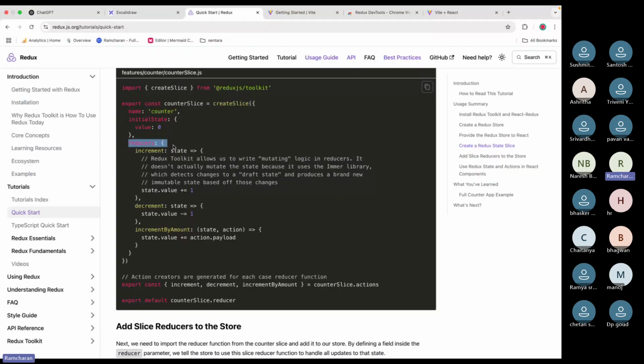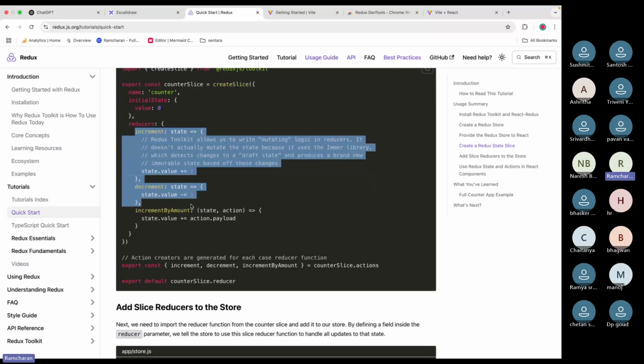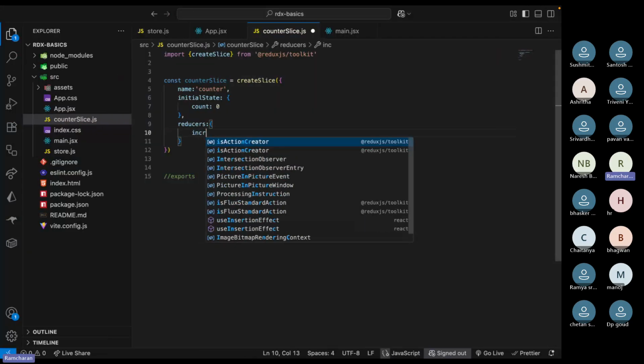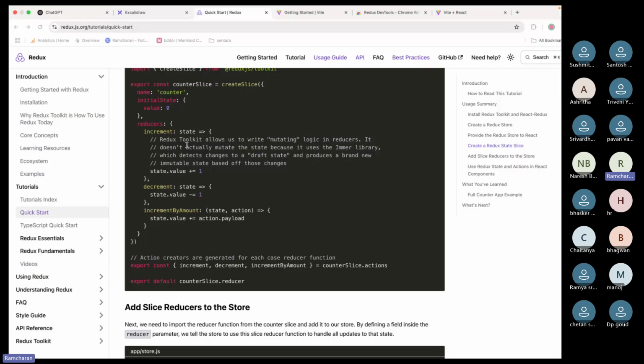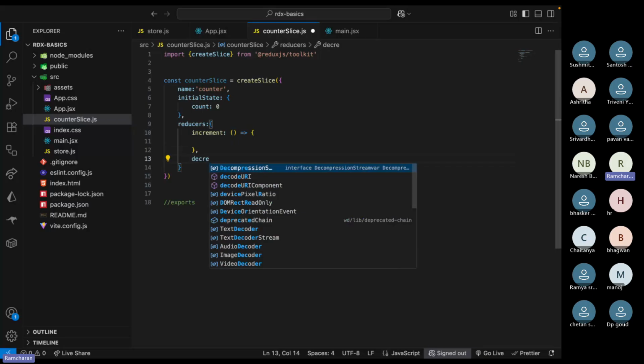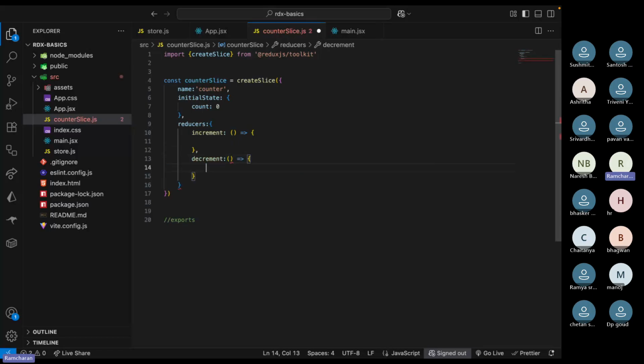Okay, so we don't have reducers. Next we will add a few reducers, all the functions like increment and decrement. Yesterday we wrote them, right? Same thing. So you write one more thing called reducers. Inside that you will write functions. You write a key of function name, and you write an anonymous function like this. This is one function, increment. For decrement we'll write one more like this. So now we have increment and decrement functions, but how will we change the state?